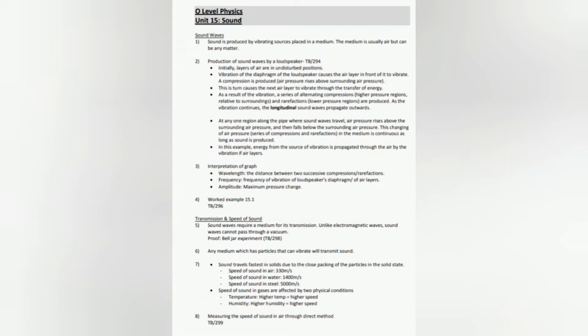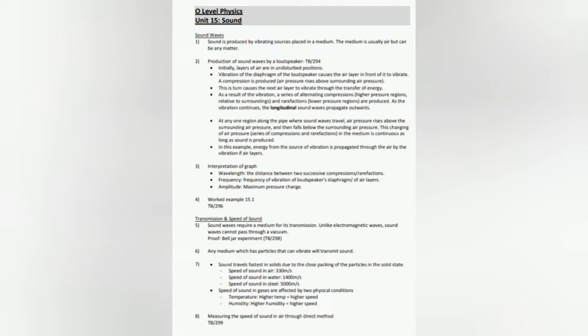7. Sound travels fastest in solids due to the close packing of the particles in the solid state. Speed of sound in air, 330 m/s. Speed of sound in water, 1400 m/s. Speed of sound in steel, 5000 m/s.